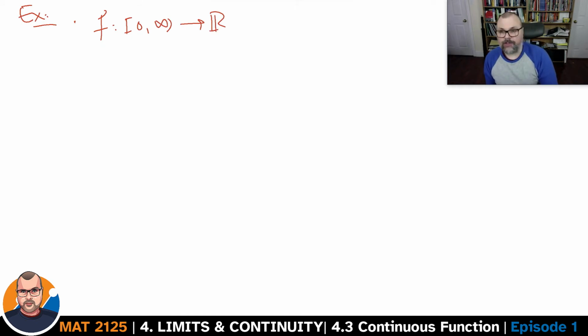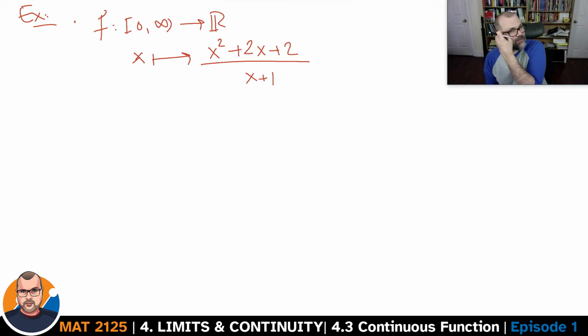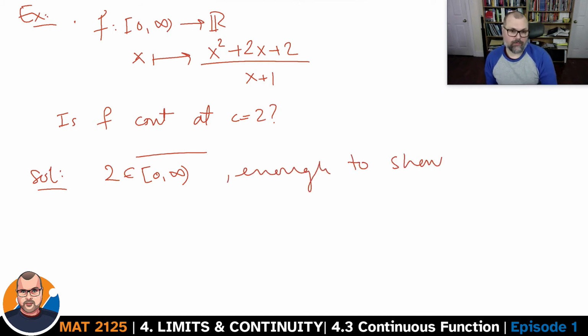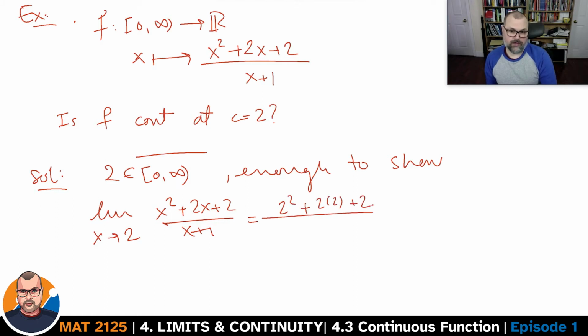Let's revisit the function which assigns to each non-negative number the following quantity. I feel like we've seen this function before. If we haven't seen this specific function, we saw a function quite like it. Is it continuous at 2? Well, 2 is a limit point of this set, so it's enough for us. The limit when x goes to 2 of (x squared plus 2x plus 2) divided by (x plus 1) is the same as (2 squared plus 2 times 2 plus 2) divided by (2 plus 1).